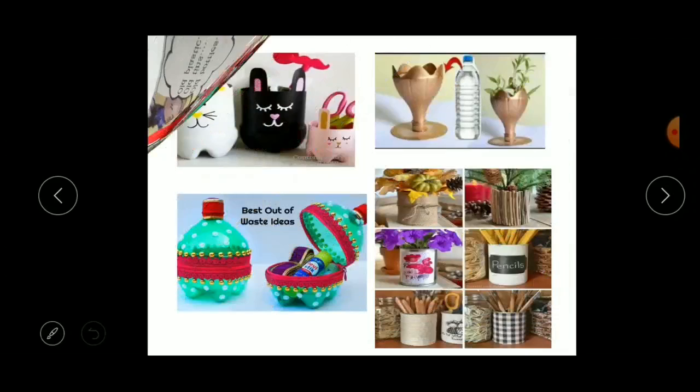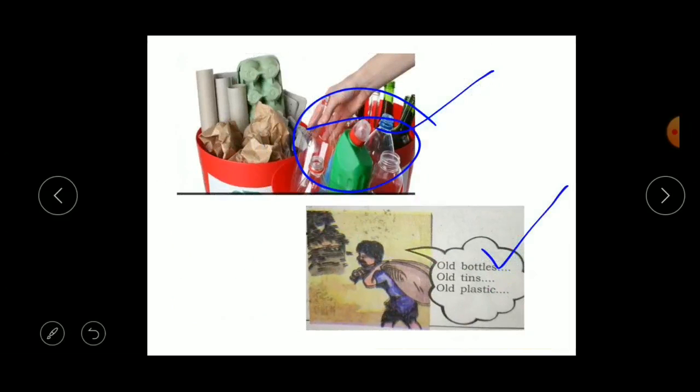The next is, children, you can see we can reuse some of the things instead of throwing them into the dustbin. Useful things can be made out of these colorful bottles, tins, and pieces of paper. Here you can see, these are the waste.